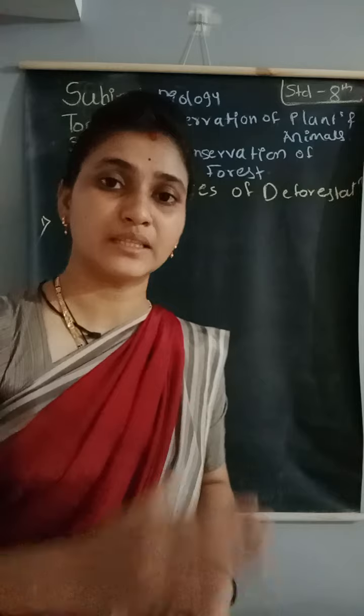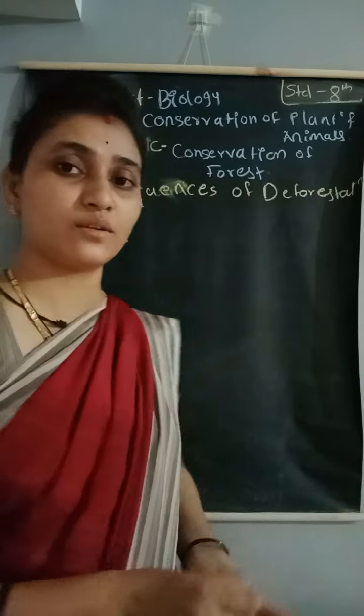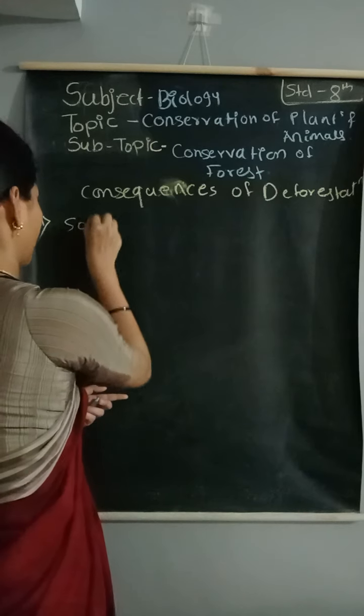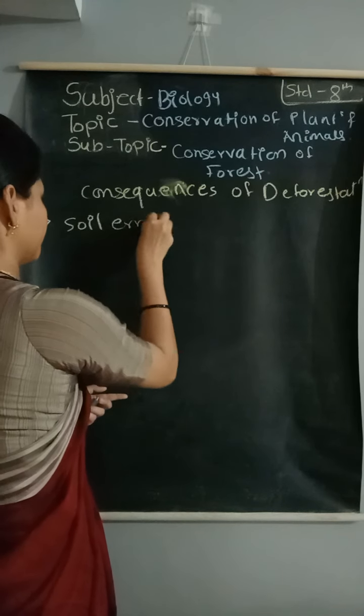That's why the next level of the soil, which is rocky soil, is opened out, and this soil has very low fertility. That's why desertification increases. So what are the consequences? First one is soil erosion.